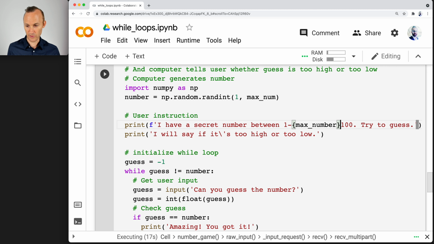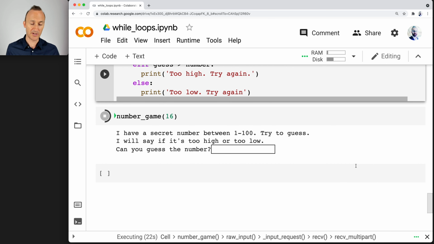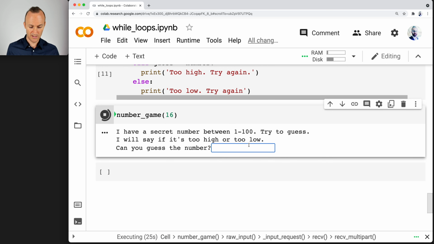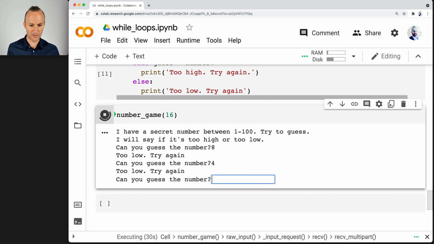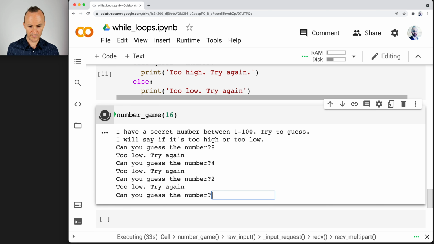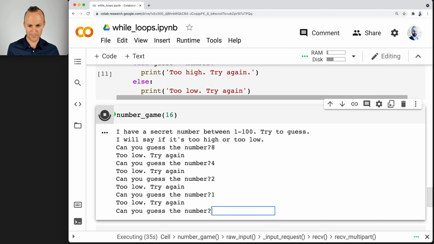And you know, this is how real coding works. You run code, you try it out, you find the little mistakes, and you fix it. Now we know it's between 1 and 16, so I'll just go ahead. Okay, 8. Too low, 4. Too low, 2. Too low, it's got to be 1. Oh no. Made a mistake somewhere.